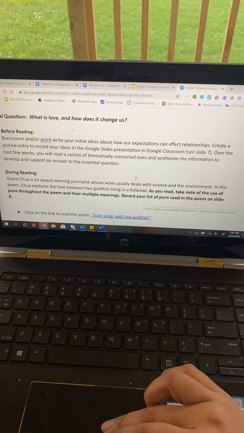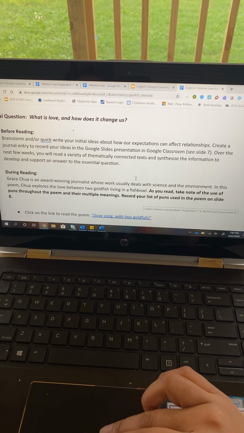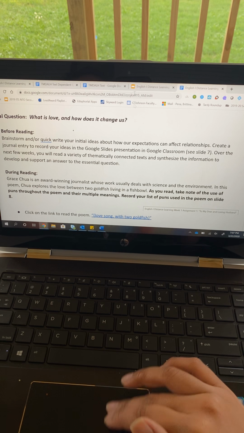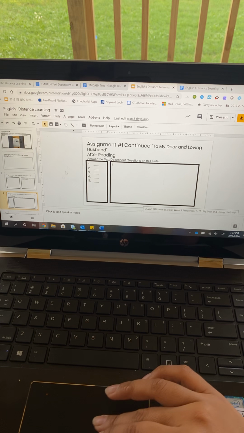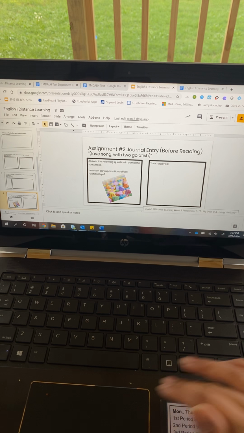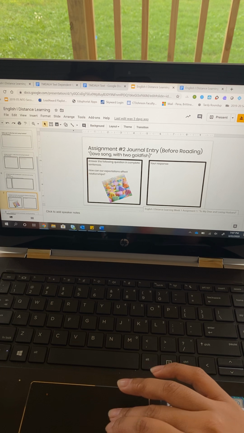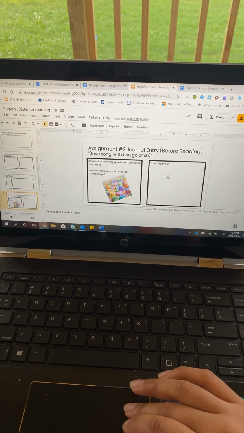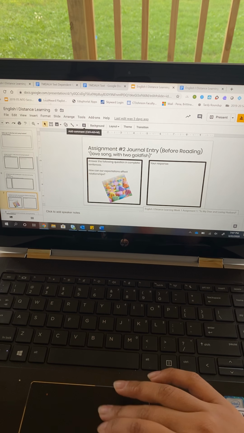See slide 7. Over the next few weeks, you will read a variety of thematically connected ideas and synthesize the information to develop and support an answer to the essential question. So now we're on slide number 7. How can our expectations affect relationships? Please answer that question right here to the right.